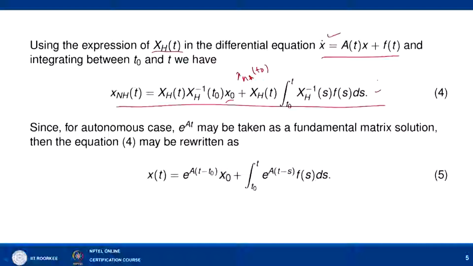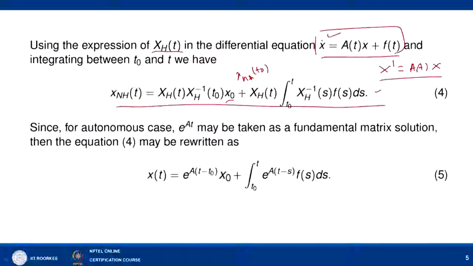So, when a fundamental matrix solution of the system x dash equal to A(t) x is known to us, then we can write down one particular solution of x dash equal to A(t) x plus f(t), and it is given by equation number 4.